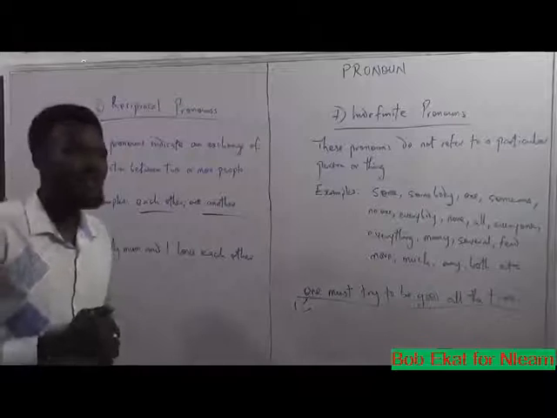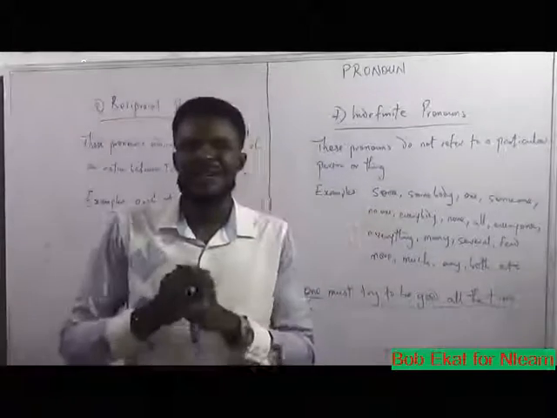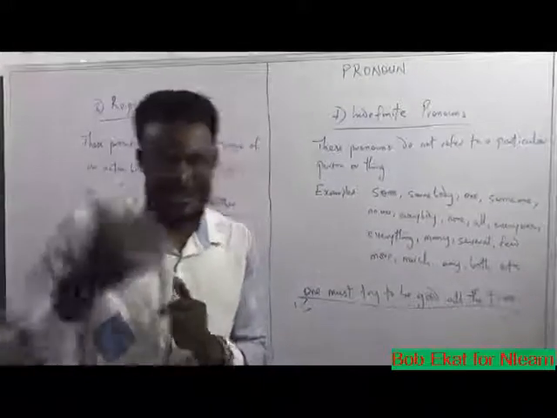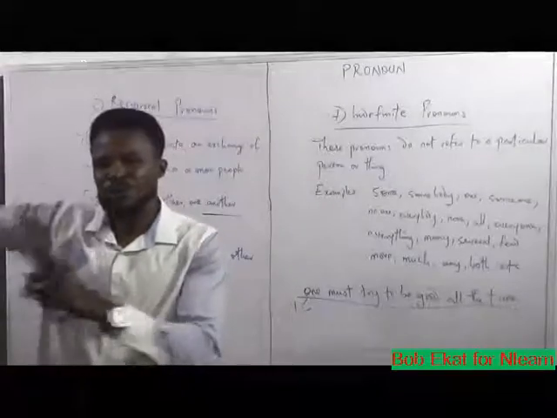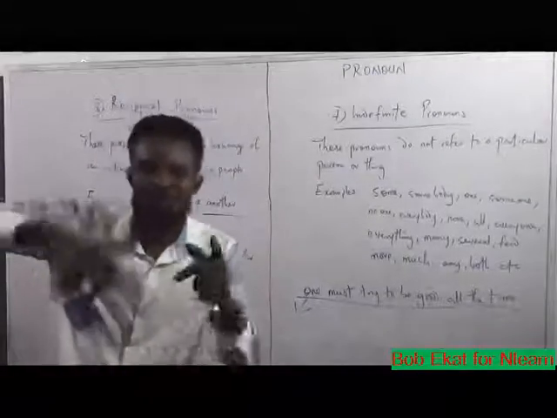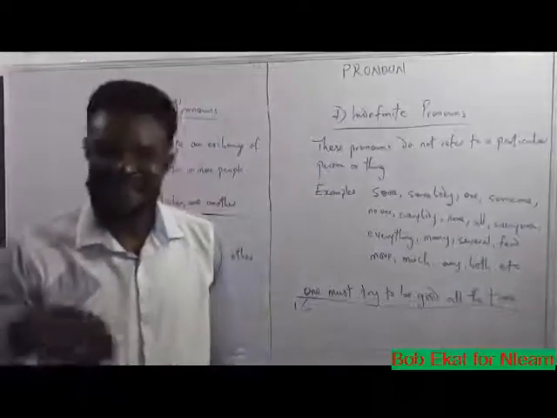If I say, students in your class love one another, it means there's an exchange of love between and amongst the students in the class.